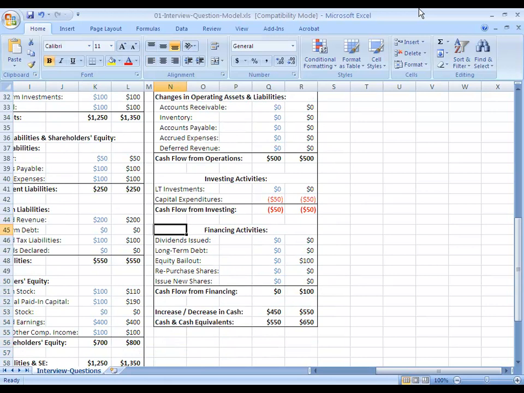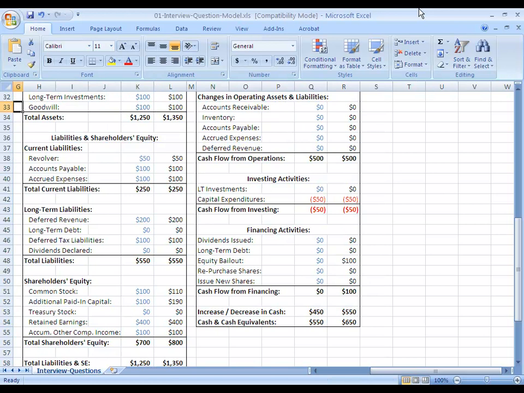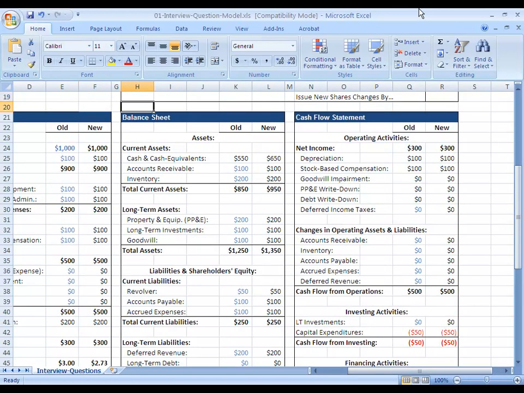Under financing activities, here's where the bailout actually shows up in cash terms. So our cash flow from financing here goes up by 100 to reflect the fact that this 100 of additional cash is coming in from the government or from a sovereign wealth fund or from some kind of other party here. And then as a result, at the bottom of the cash flow statement, our cash is up by 100 here. Now moving over to the balance sheet, so what happens in this scenario is that cash is up by 100 because we know that from the bottom of our cash flow statement, cash is up by 100. So total assets here are up by 100.